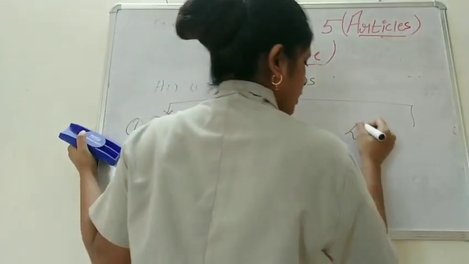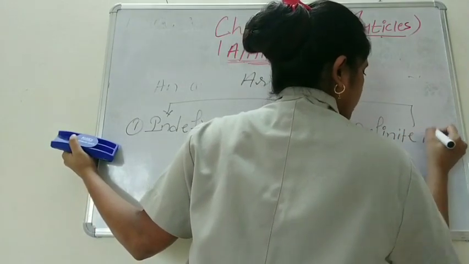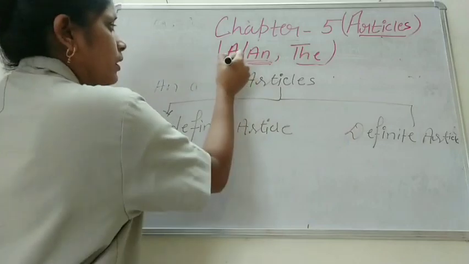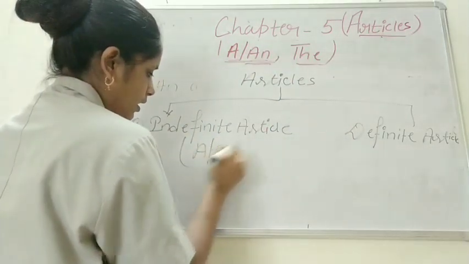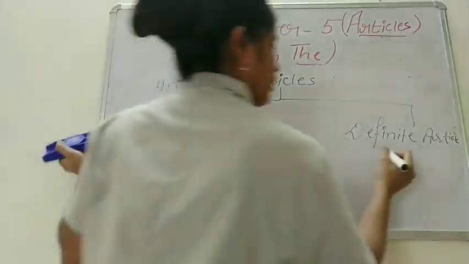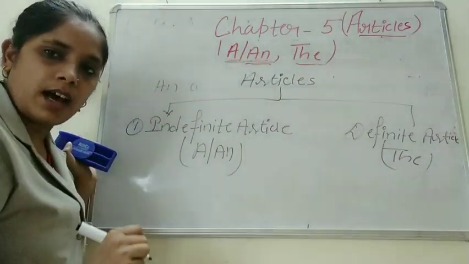Second one is definite article. See, a and an are called indefinite articles, whereas the is called definite article.